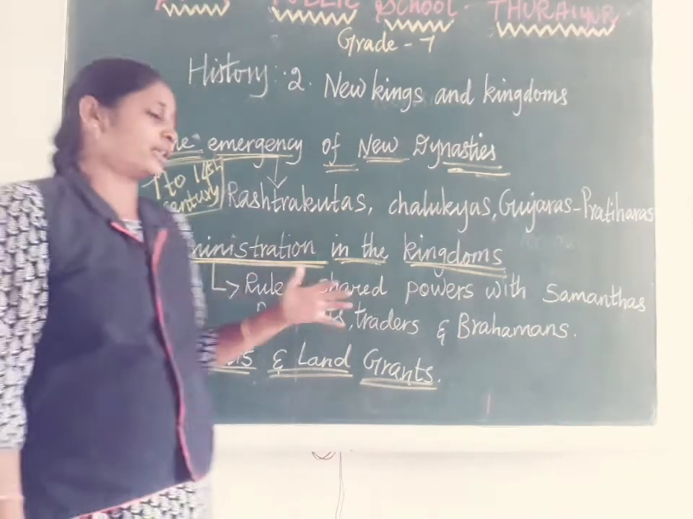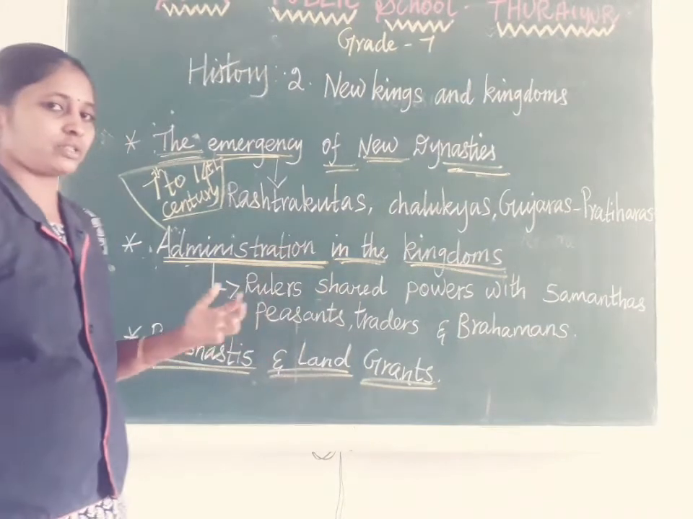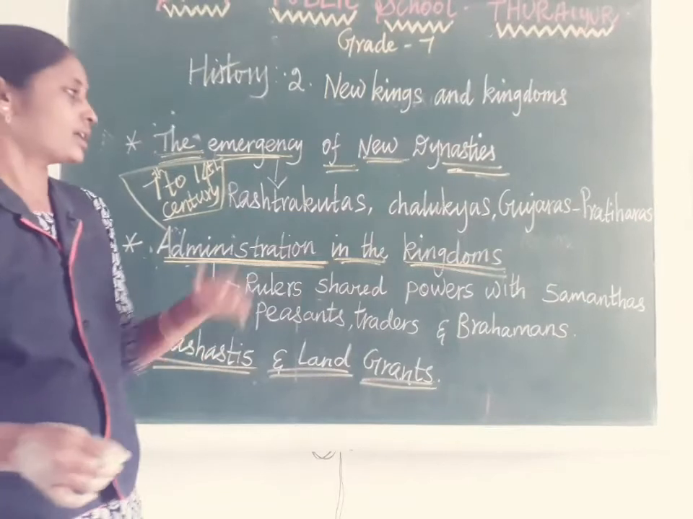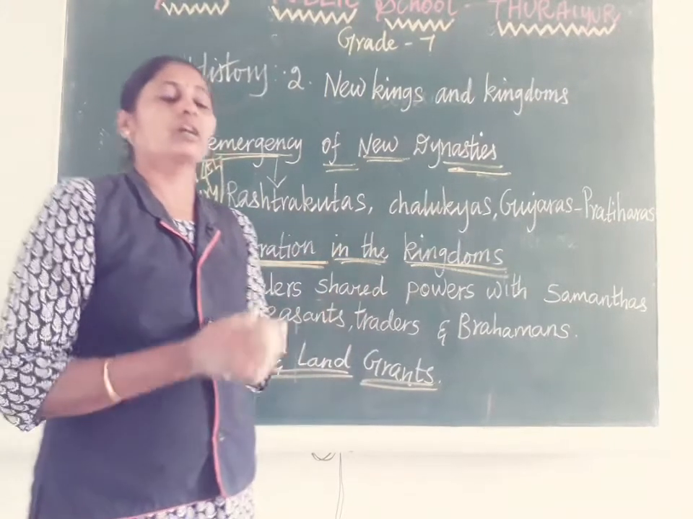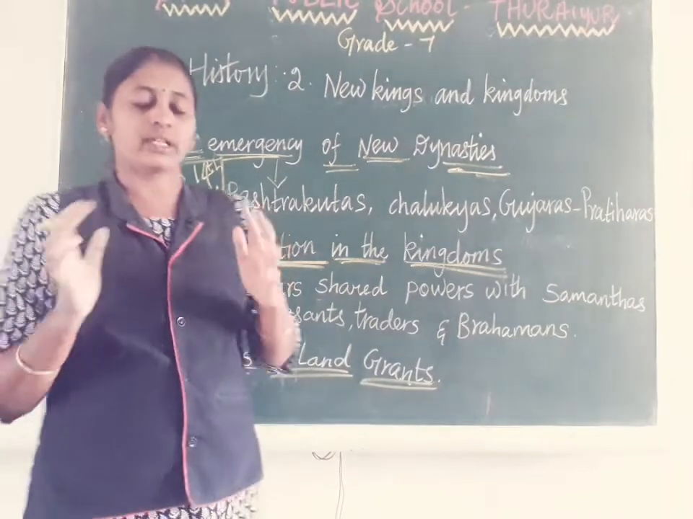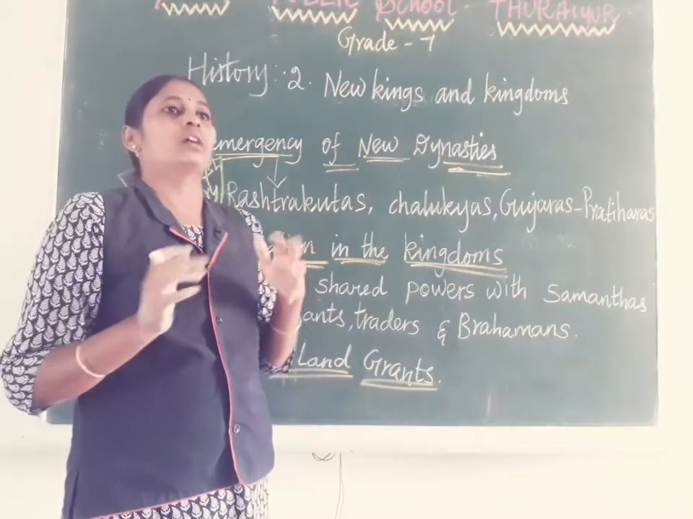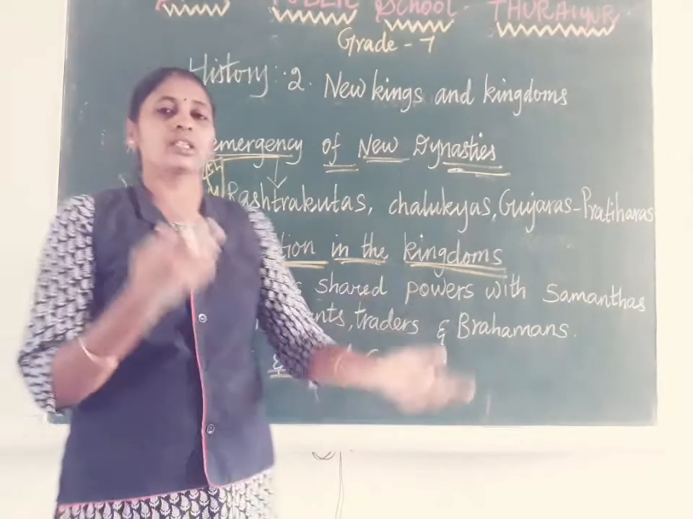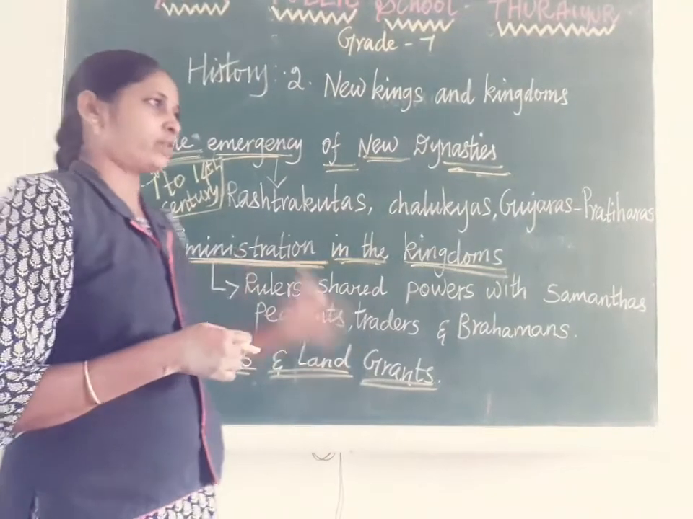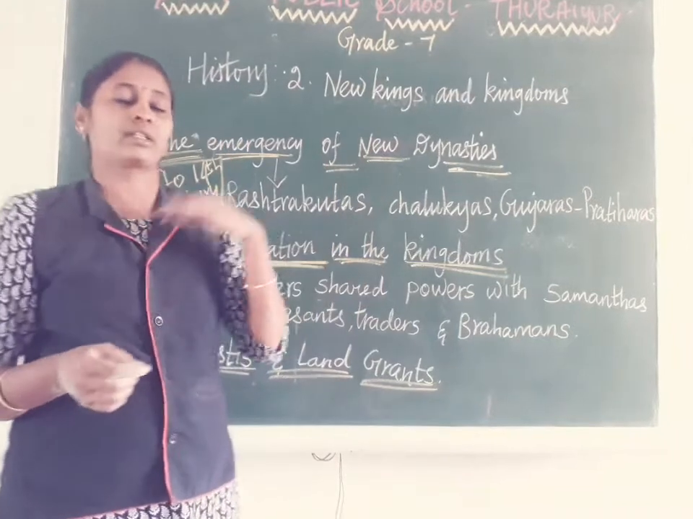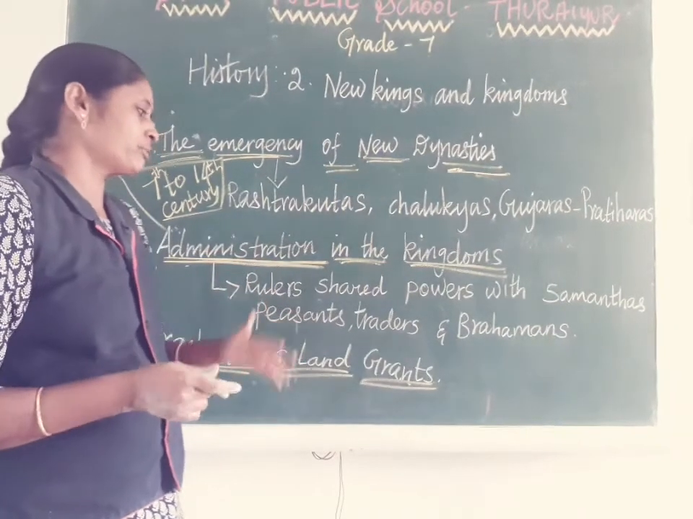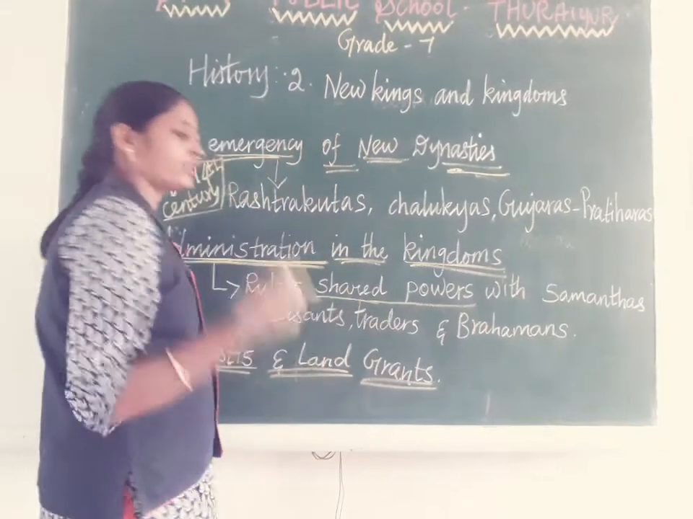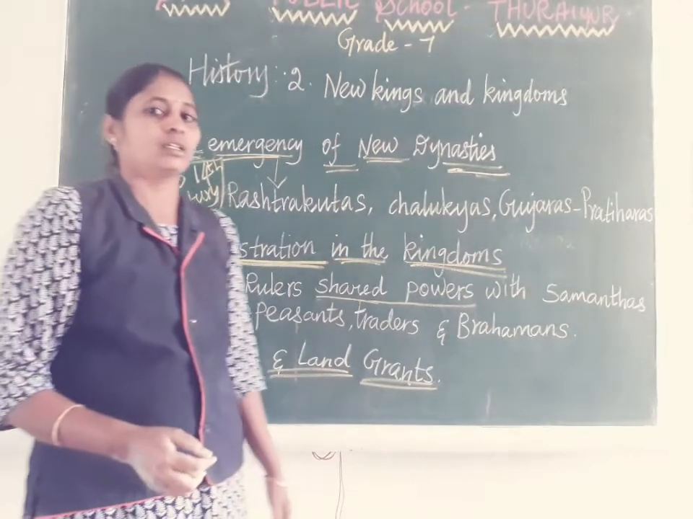Next, how did the kingdoms do their administration? In this lesson we are going to discuss the Cholas, the Gurjara-Pratiharas, the Rashtrakutas. A king who wants to rule the country has to do very good administration, right? There were various methods the kings followed. One of the methods was that the rulers shared their powers with the samantas.